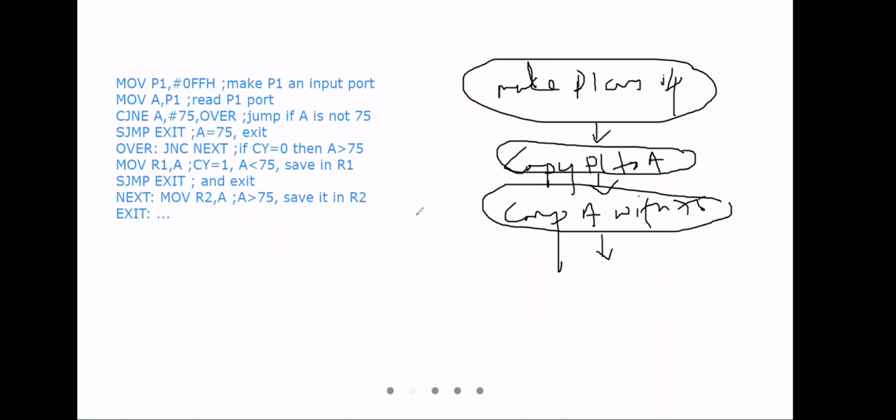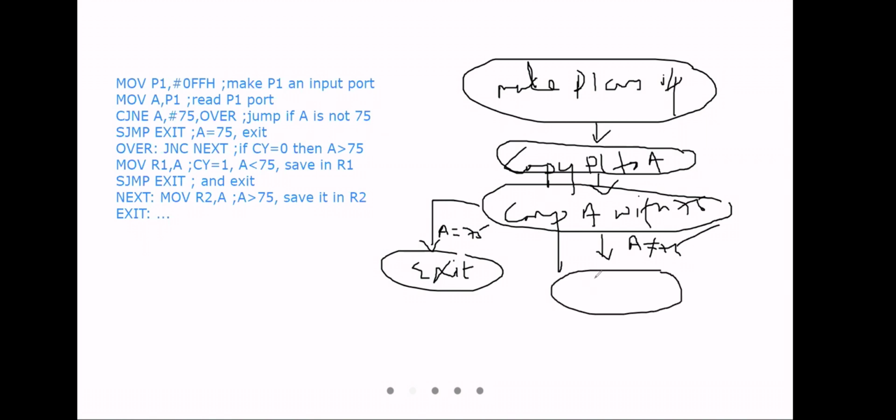Two branches will come, right? Two branches. If A is equal to 75, let's say this one is A equal to 75. A is not equal to 75. This one will be exit. If A is not equal to 75, okay,